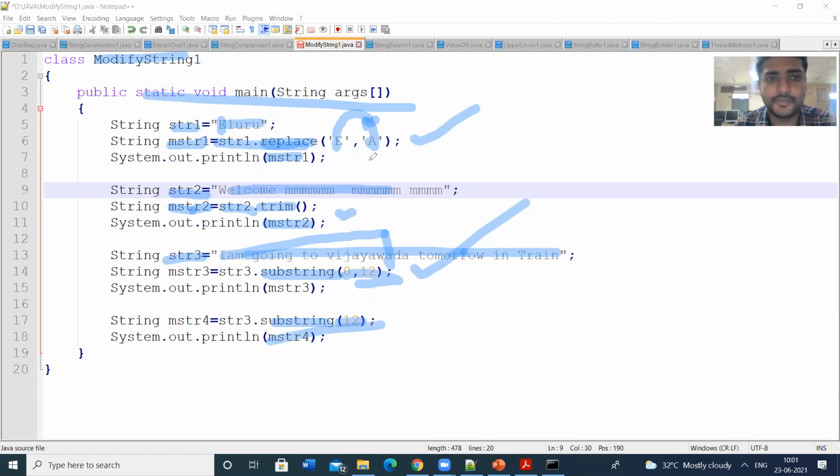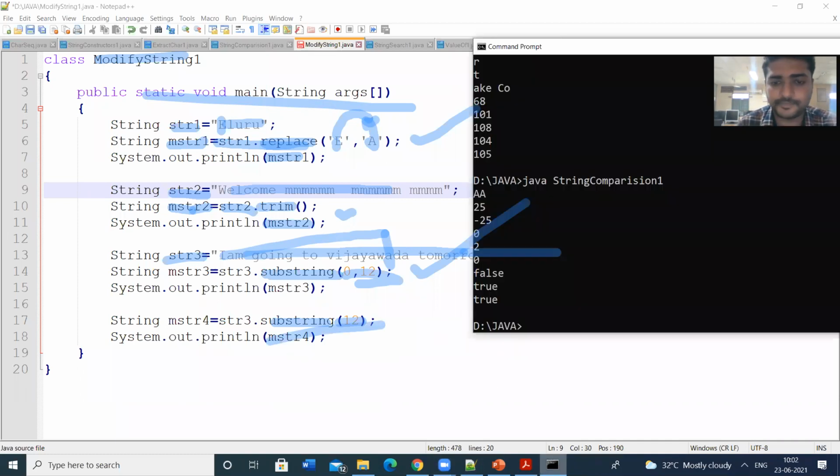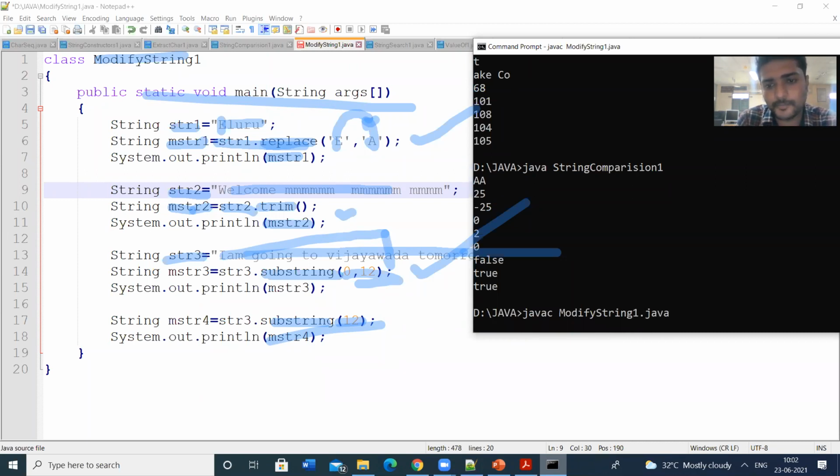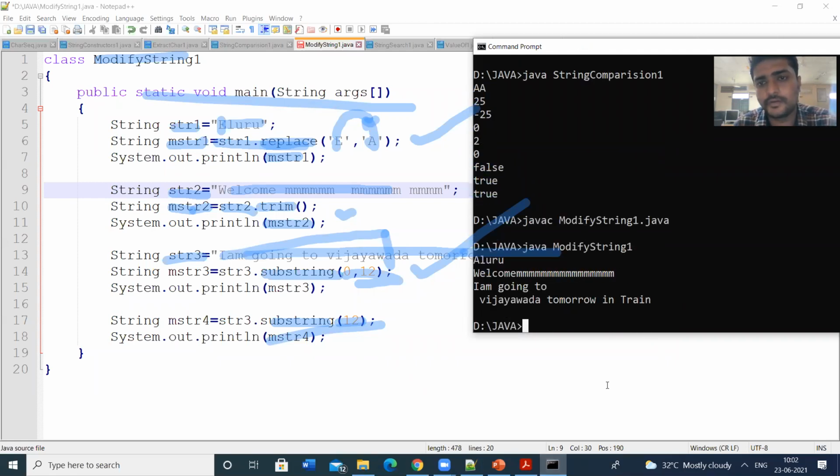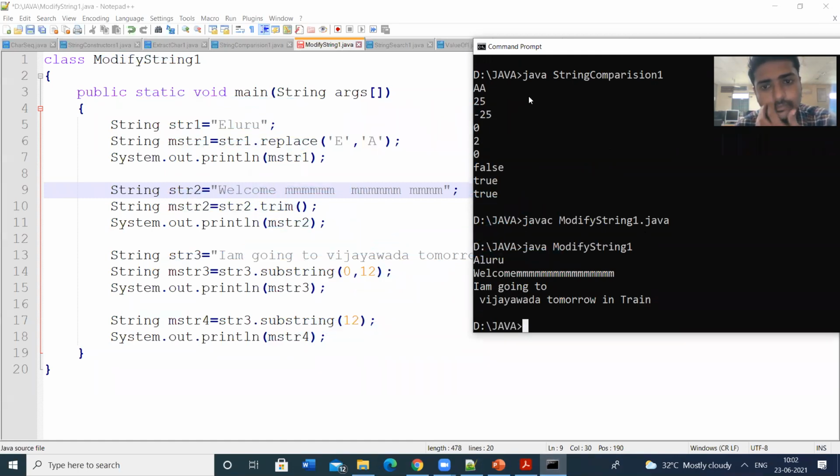So I am going to display the results here. Let us see the output for this. Javac, the program name is string1.java. Let us check the output. Here E is replaced with A in Eluru. That is the replace method. Next, welcome, the trim method. In the welcome string we had given some white spaces, but now there are no white spaces. That is trimmed. The trim method is executed.